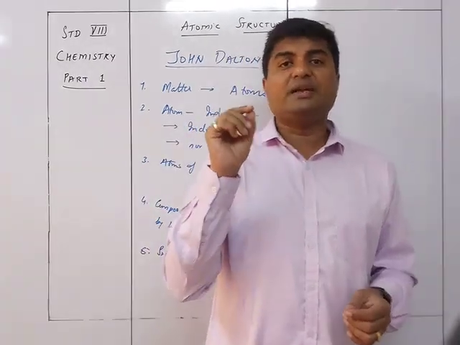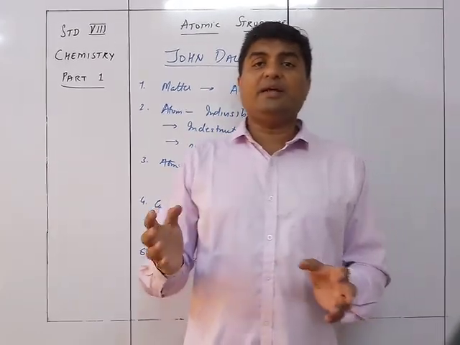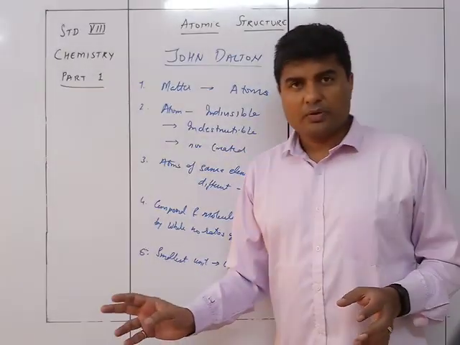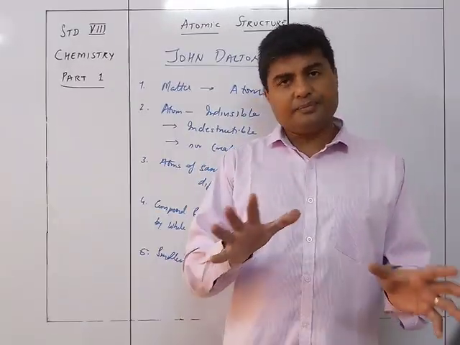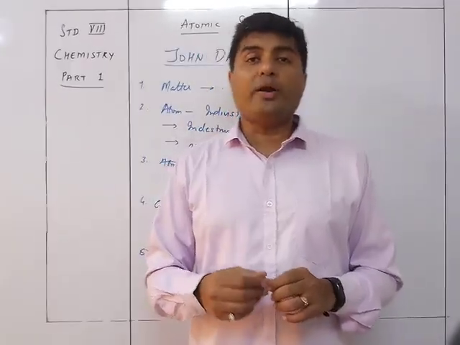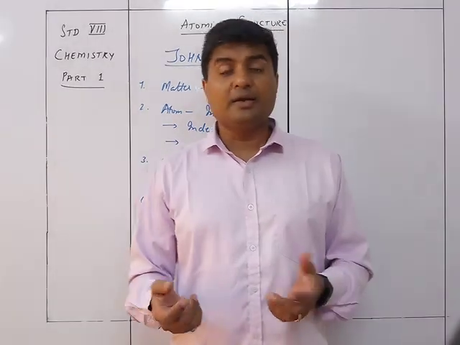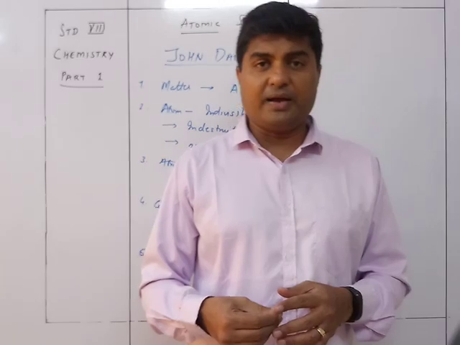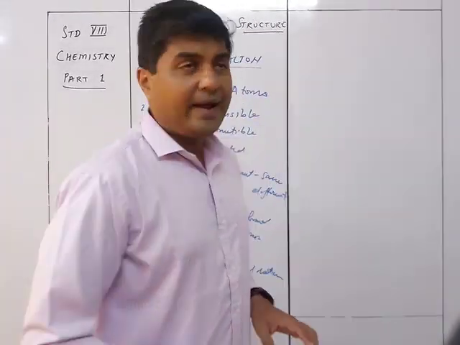It is still divisible into protons, electrons and neutrons, and hence we found that all these 5 points are not absolutely correct. Some are correct, some are wrong. Or we can say some kind of modification is required in the atomic theory given by John Dalton, and the atomic theory built with this modification is called the modern atomic theory.